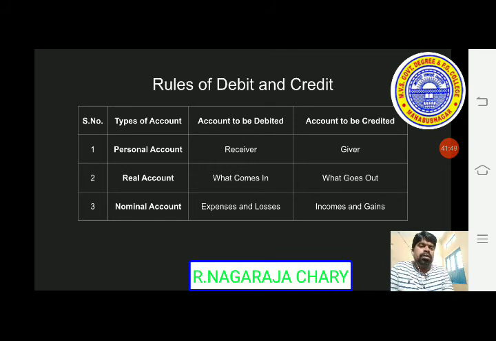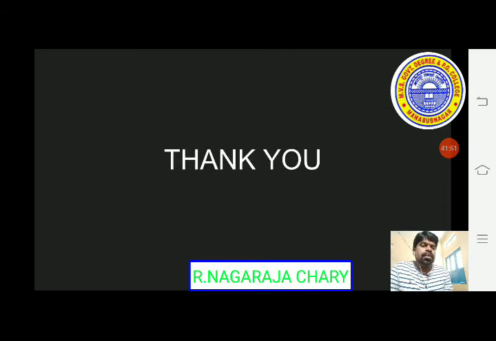So these are the rules to be followed while recording transactions, while recording journal entries in the books of accounts. This is the duty of the bookkeeper. The bookkeeper has to record all the transactions by following the principles of these accounts.